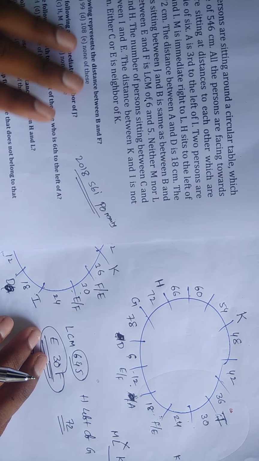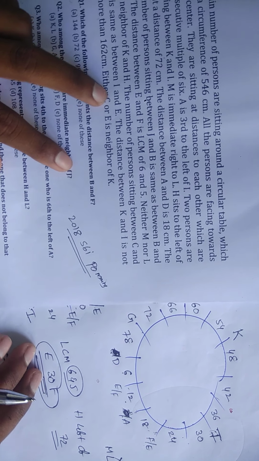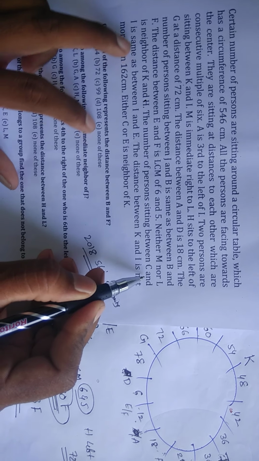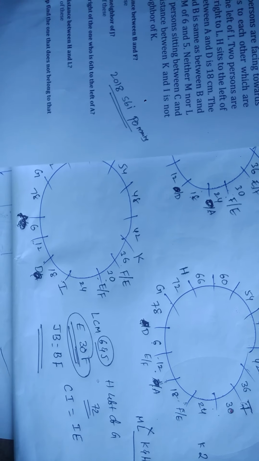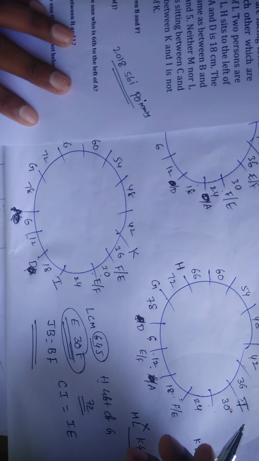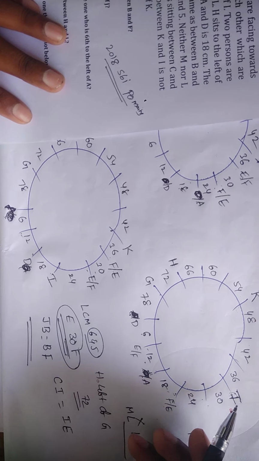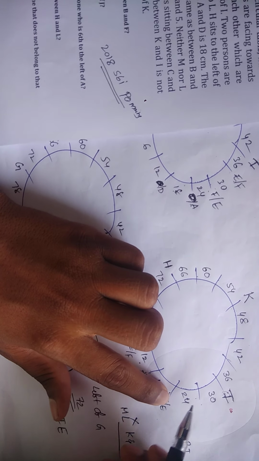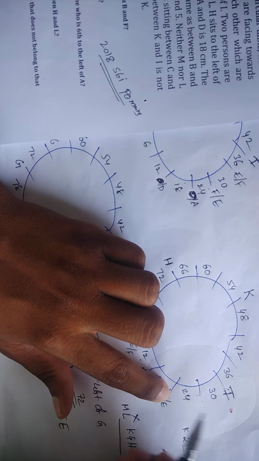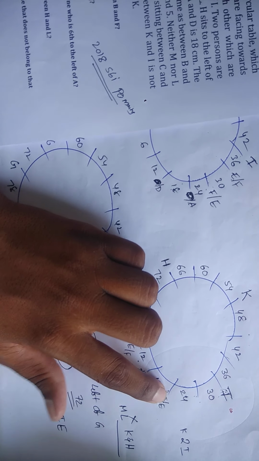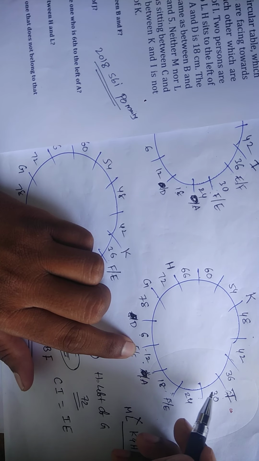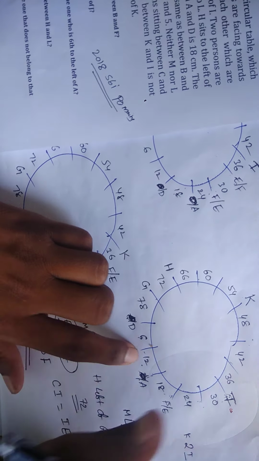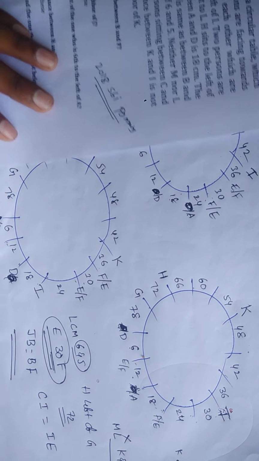Friends, check here. The given clue point is what? Number of persons sitting between C and I is same as between I and E. Friends, check here. Suppose if I will take here between I and E one person. Here I and E one person means now I and C also one person chance. If I will take here, this one is E. Now I and E, here we are having three members. Now 1, 2, 3. Here C chance. Yes, here we are getting more possibilities. Yes, leave it.